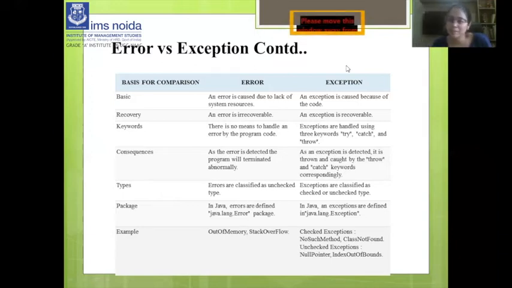So here the throw and catch are doing the same job. They have to catch the exception.